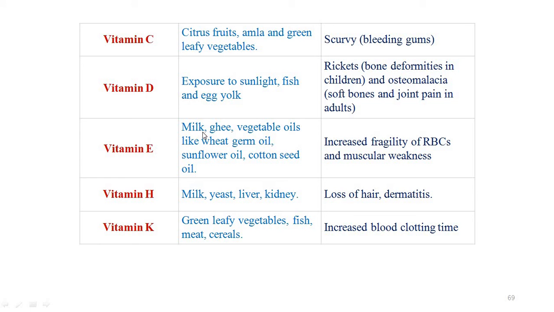Vitamin E is found in milk, ghee, vegetable oils, etc., and it causes increased fragility of RBCs and muscular weakness. Vitamin H is found in milk, liver, kidney, and it causes loss of hair. Vitamin K is found in green leafy vegetables, fish, meat, etc., and it causes increased blood clotting time.